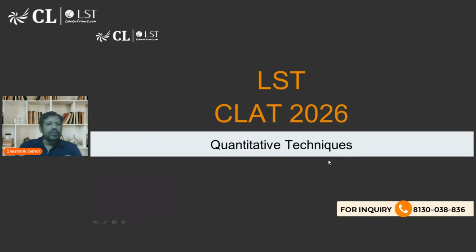If you look at the paper pattern of CLAT, it has close to 20% weightage on verbal, close to 25% on GK, 25% on legal reasoning, 20% on logical reasoning, and 10% on quantitative techniques. So quantitative techniques is the topic where CLAT has the lowest weightage. And when it has the lowest weightage, what happens?